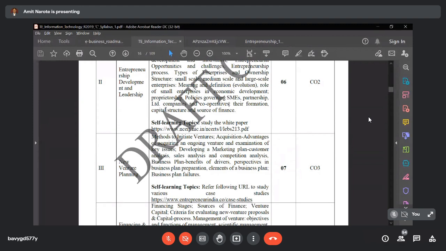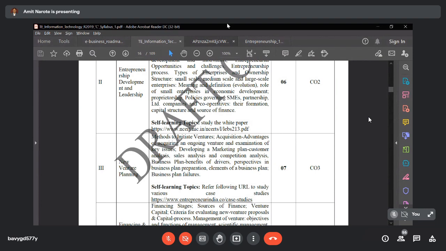Then companies and cooperatives. So what are the companies and cooperative companies that we are going to discuss? Cooperative companies are companies where people come together and contribute an equal stake and an equal amount of money to start that organization.